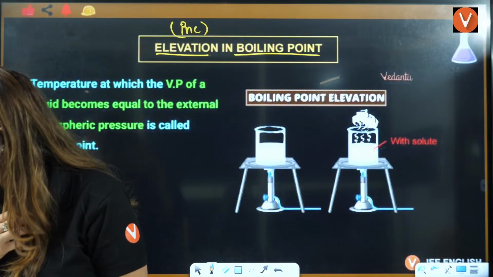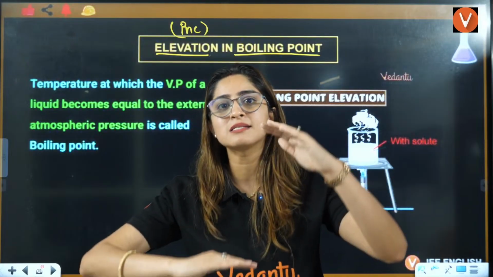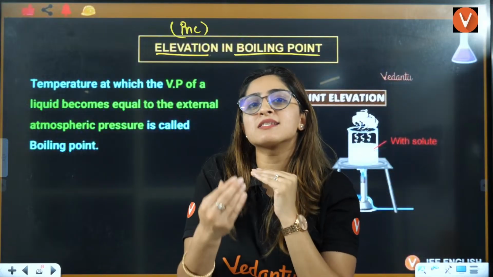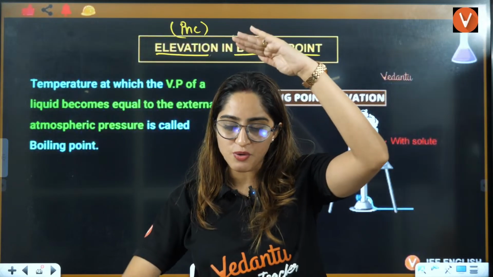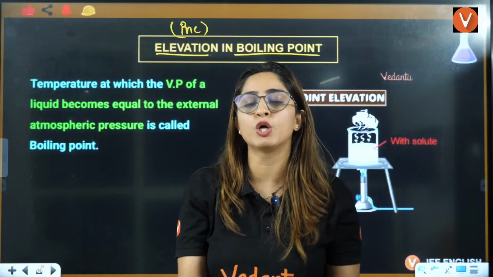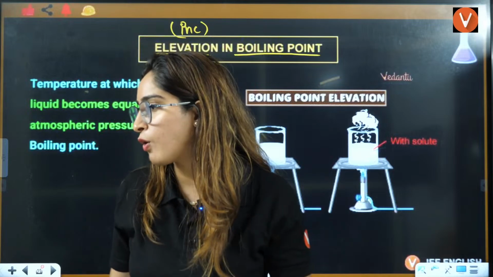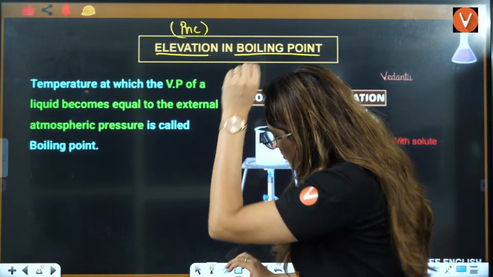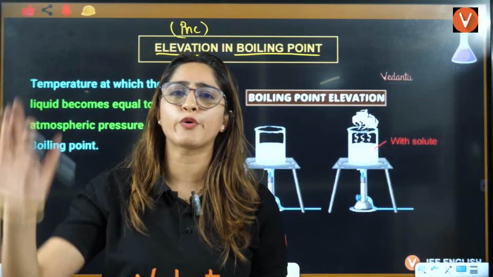Is that clear? Students, this is the atmospheric pressure, this is the vapor pressure. As you increase the temperature, more vapors will be formed, which means more vapor pressure. So as you increase the temperature, vapor pressure increases, increases, increases. At one point it is equal to atmospheric pressure. That is called the boiling point. Understood? If you're clear with boiling point, then it becomes very easy. Within a span of seconds, you will be able to solve all the questions.